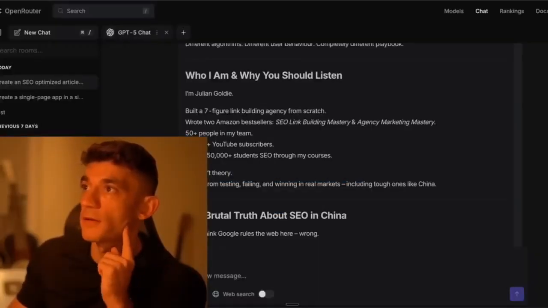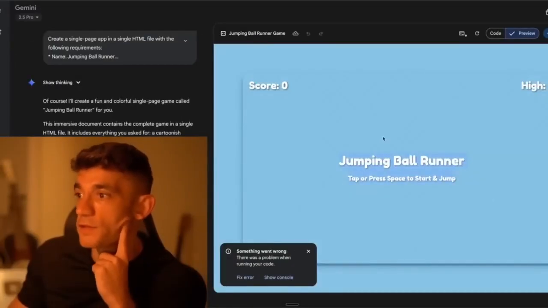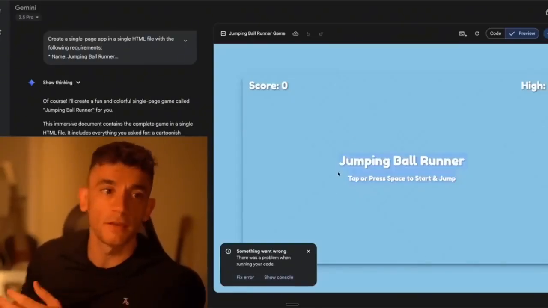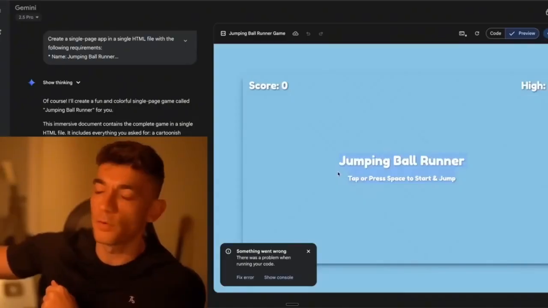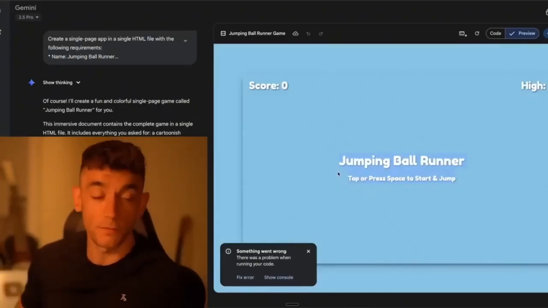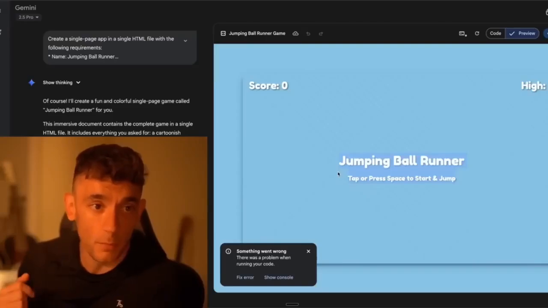Now let's see how Gemini got on. If we go over to Gemini, to be fair, Gemini struggled with that. So we've got an error straight in there. So if we're putting them in the rankings, I would say Claude Opus 4.1 number one. Then you've got GPT-5. Then you've got Gemini 2.5 Pro in this specific competition.